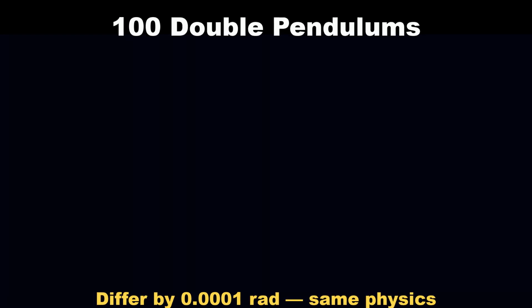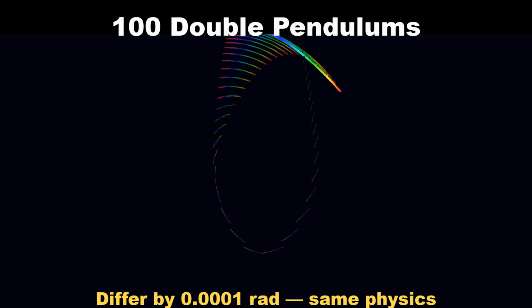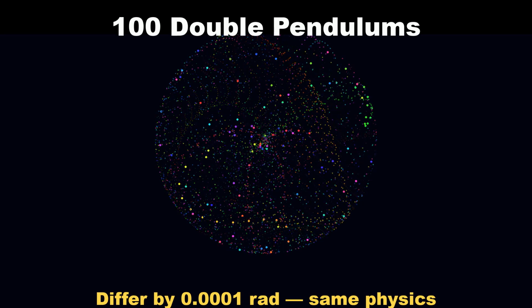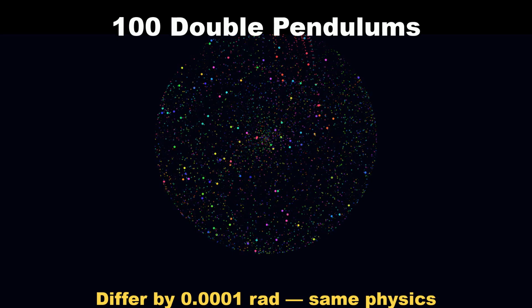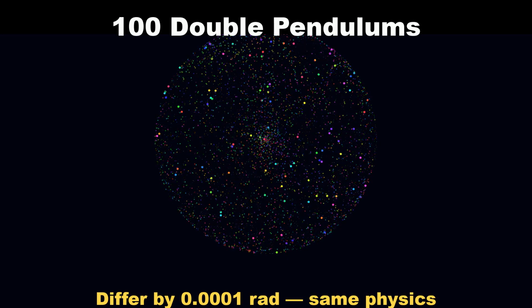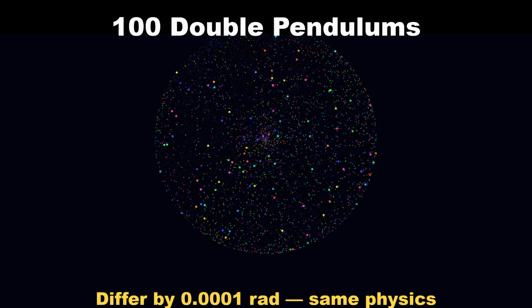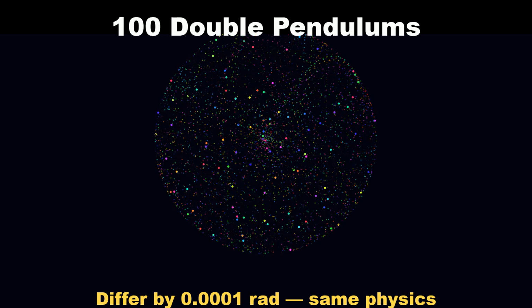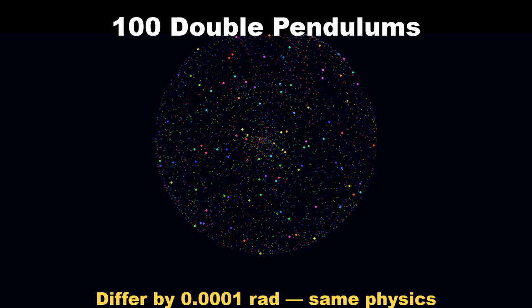Here are 100 double pendulums. They start at angles that differ by less than 1/10 of a degree. For a few seconds, they move together. Then they explode into chaos. Same physics, same starting position, completely different futures.